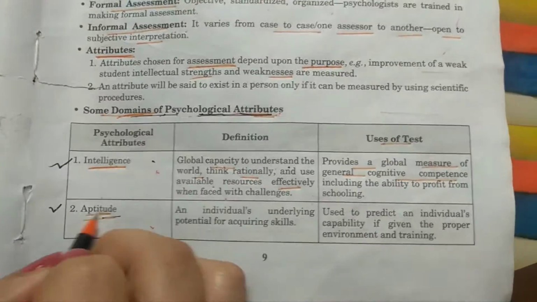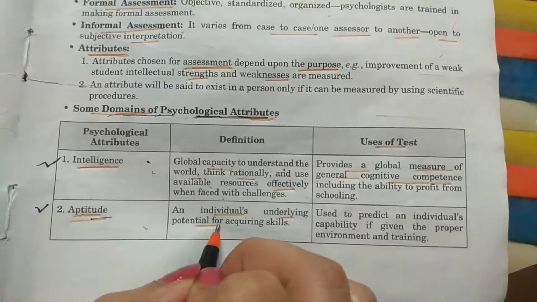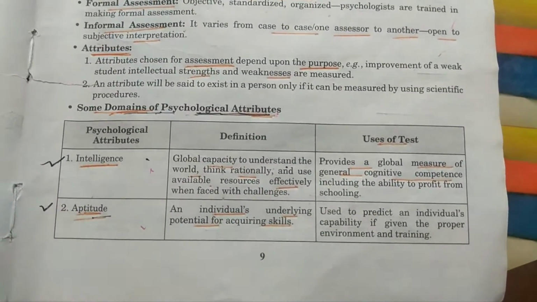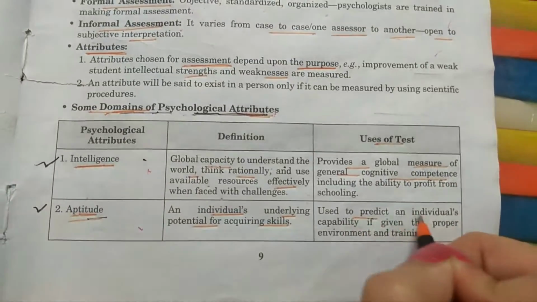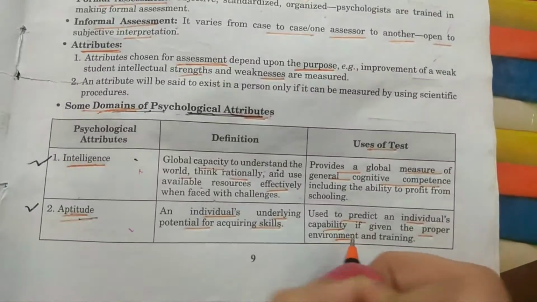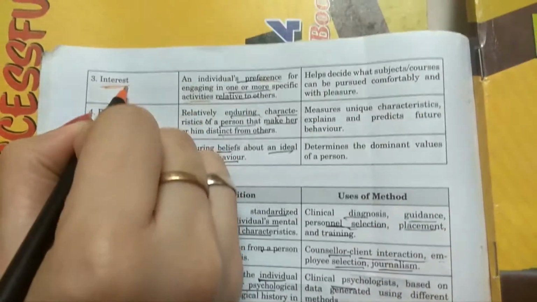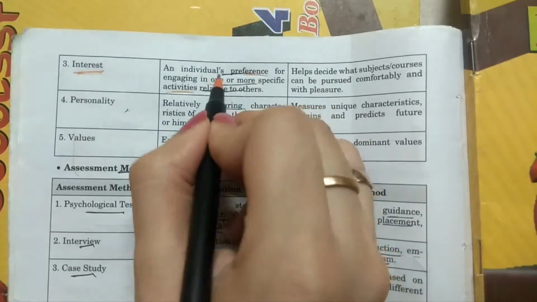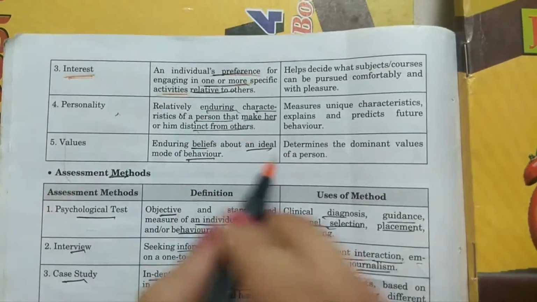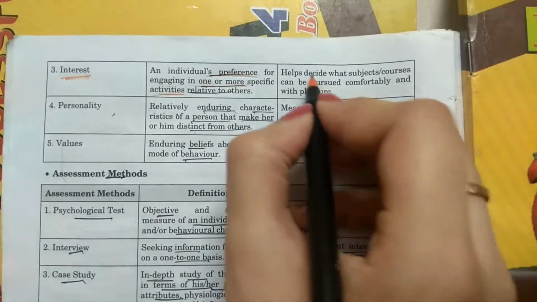Now, aptitude. What is aptitude? It is an individual's underlying potential for acquiring skills. In short, aptitude is potential of an individual and it is used to predict an individual's capability in a given environment and given training. Now, the third one is interest. Now, it is an individual's preference for engaging in one or more specific activities. It helps us to decide what we can pursue as a career in future.